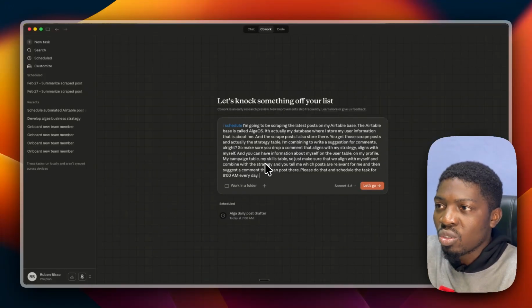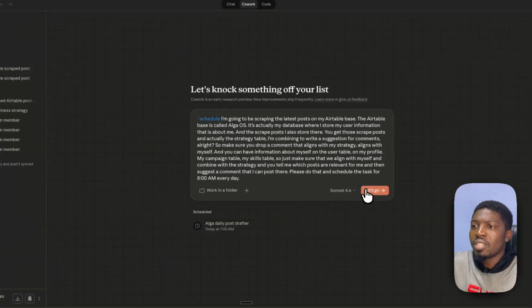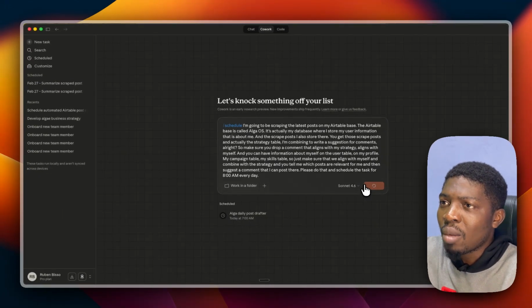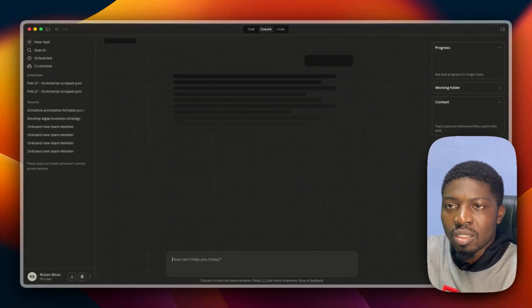So I have my instruction that I have written. It's just a simple instruction. I use Whisper to send the voice through as text. All right, that's just it. It's ready. Let me post it, send it. Let's go. Then what's going to happen is that Claude is going to call what is called a skill. There's a specific skill that is going to run to create this schedule task.